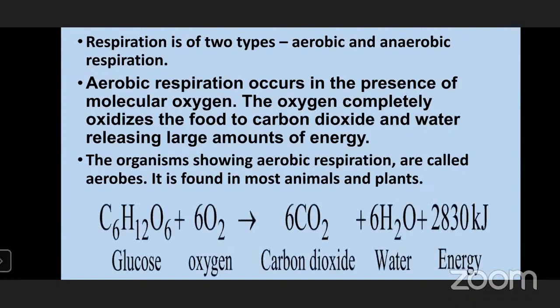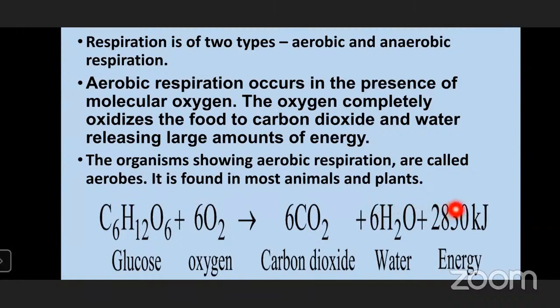Here you can see the aerobic respiration, a chemical equation of respiration. So C6H12O6, which is glucose, plus 6 molecules of oxygen. So it is oxidizing the glucose molecule to produce 6 carbon dioxide plus 6 H2O. So water is also being released, which is a byproduct of respiration.